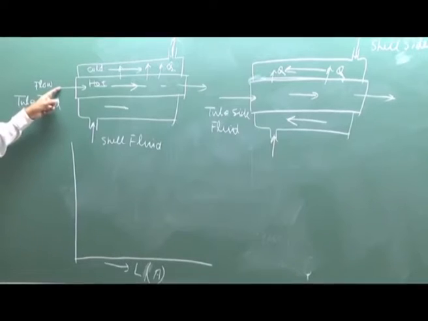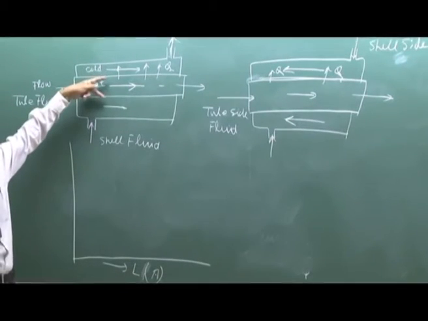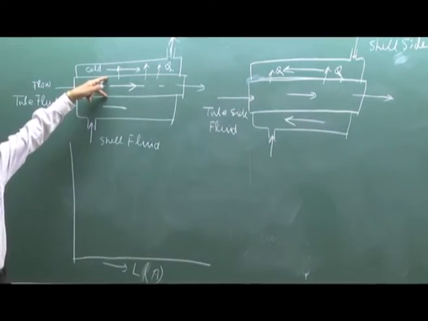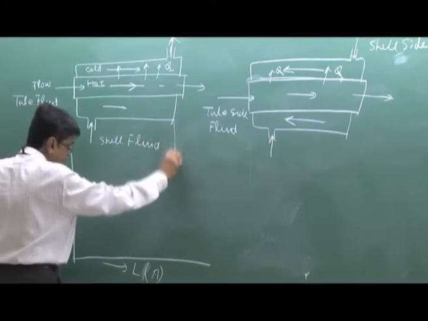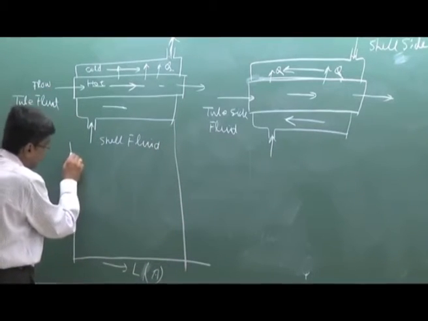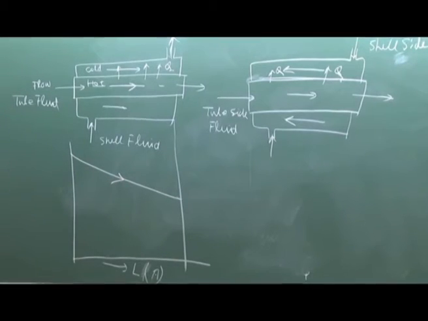Now, if we make a qualitative picture how the hot fluid changes its temperature, at any section hot fluid temperature is represented by a uniform temperature. We consider the temperature is uniform across a section. Then if this is the outlet section, we can qualitatively show this is the hot fluid temperature curve.